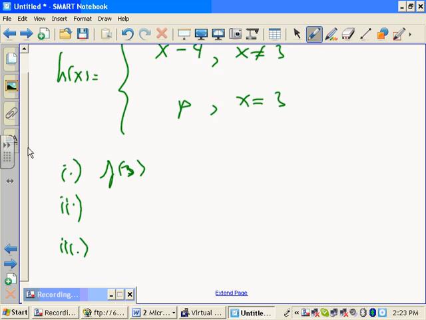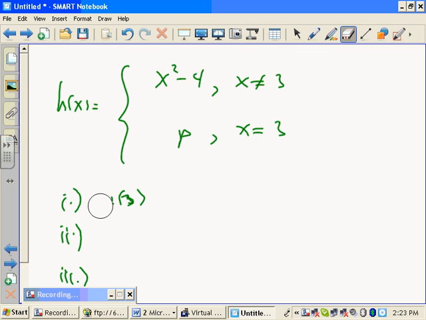Can you state f of 3? Look at the function. Well, it's h of 3. Okay, h is the function, whatever it's called. The function must exist at 3. Does it? Look at this definition. What is it when x is 3? It's p. Okay, fine. The limit as x approaches 3 of h of x must exist.